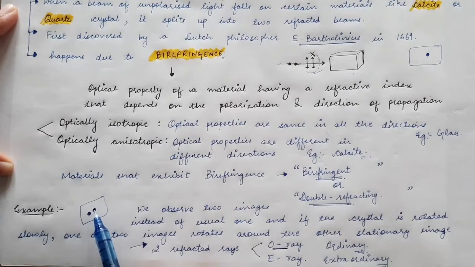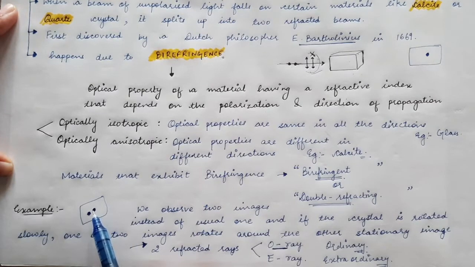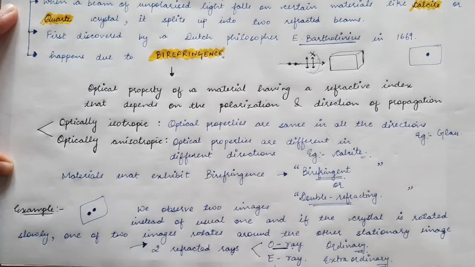So the refracting ray which forms the stationary image. There are two refracted rays. From these two refracted rays, one will form the stationary image. So the stationary image is formed by the ordinary ray, whereas the image which is moving, the image which is rotating as you rotate the crystal, is formed due to the E ray.